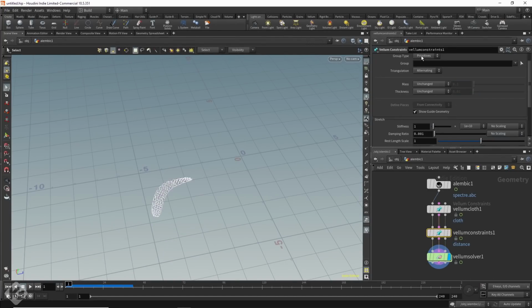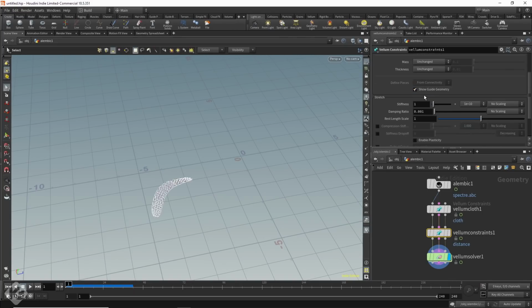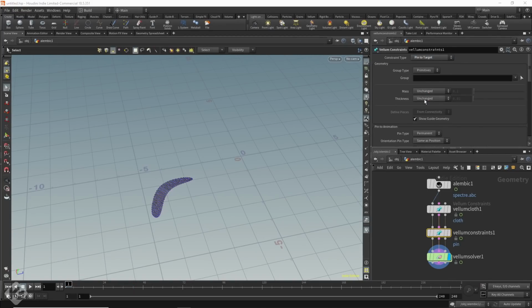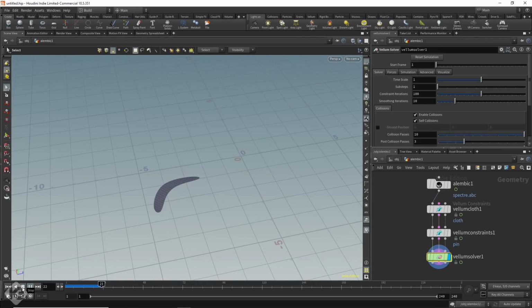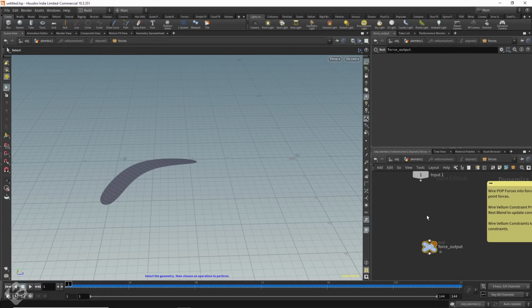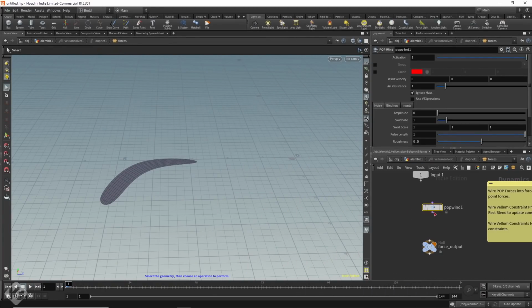I selected that, then went in and chose pin to target for the constraint type, pin type and orientation to soft, and match animation. When I hit play now, there she goes. Of course, I wasn't getting any cloth sim look though. I had to get crafty. I went into the vellum solver and I added a pop wind force into the out node.